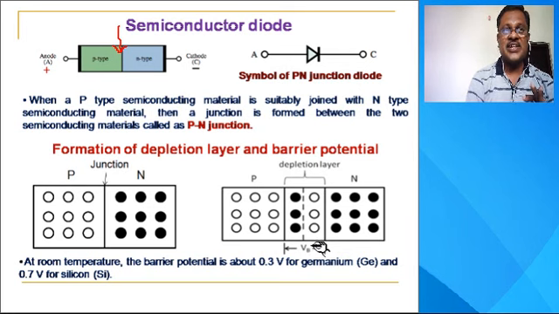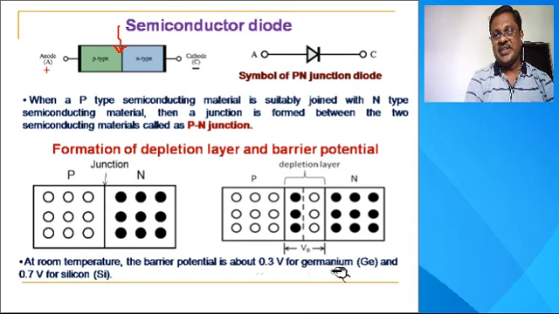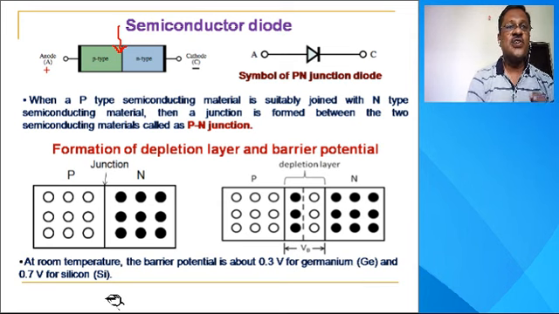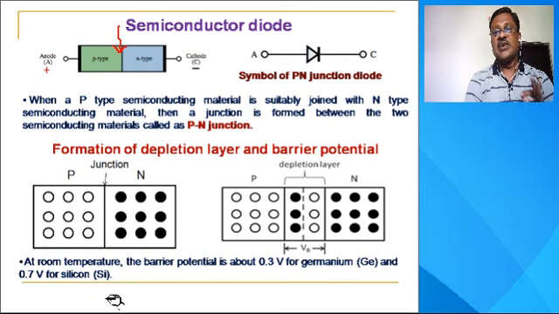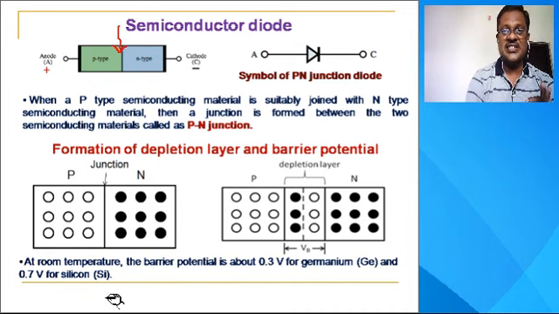At room temperature, the value of this barrier potential is about 0.3 volt for germanium, and it is 0.7 volt for silicon. Now germanium and silicon are the pure semiconductors.